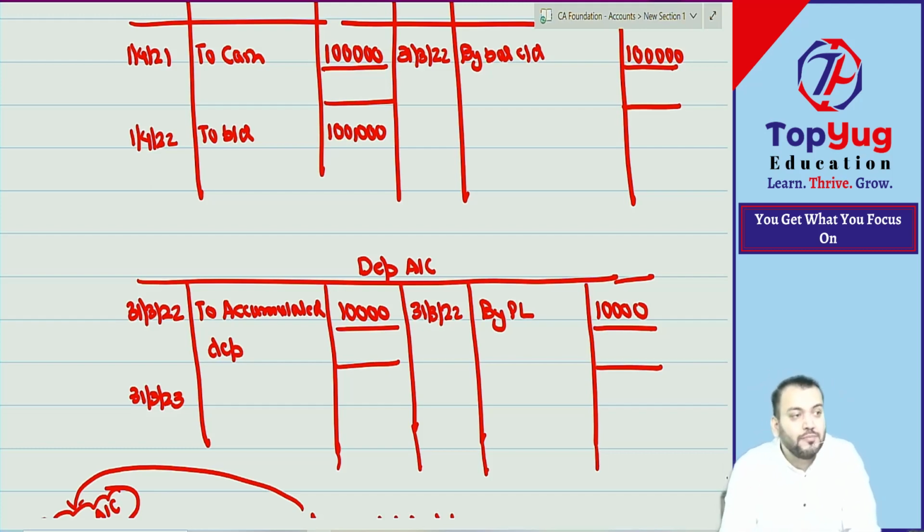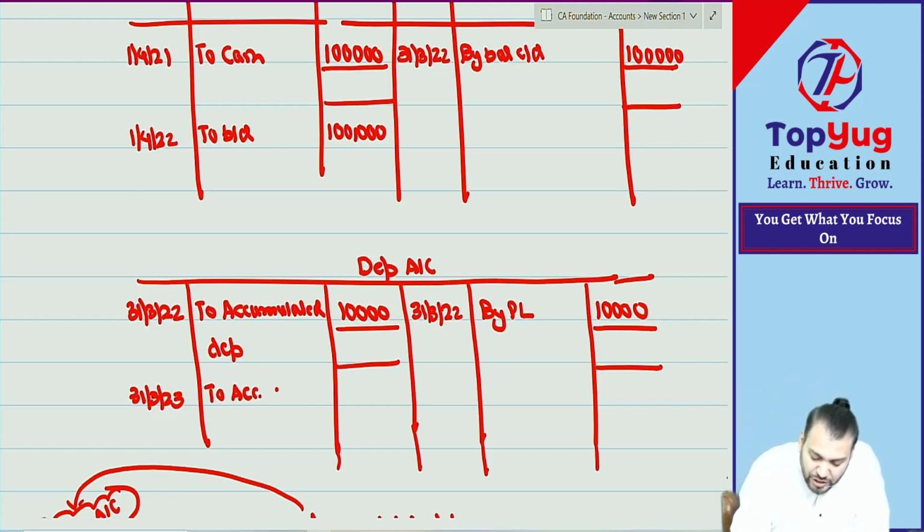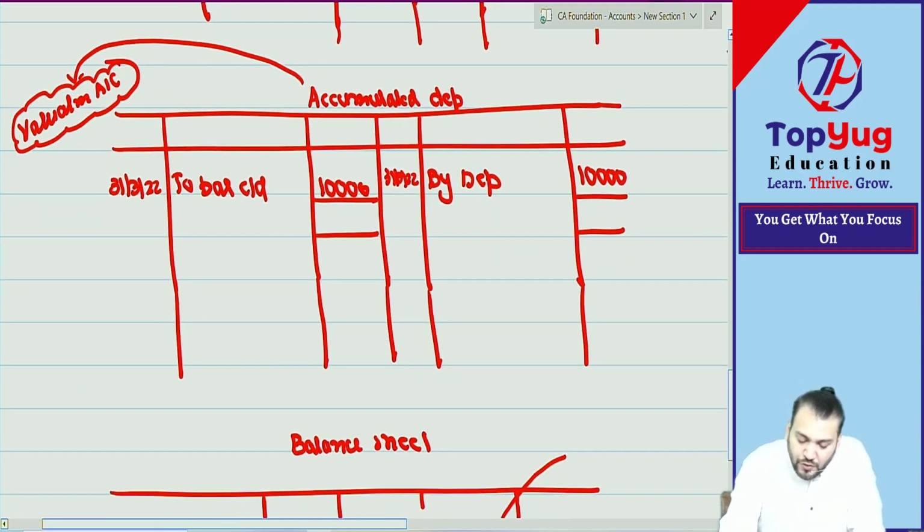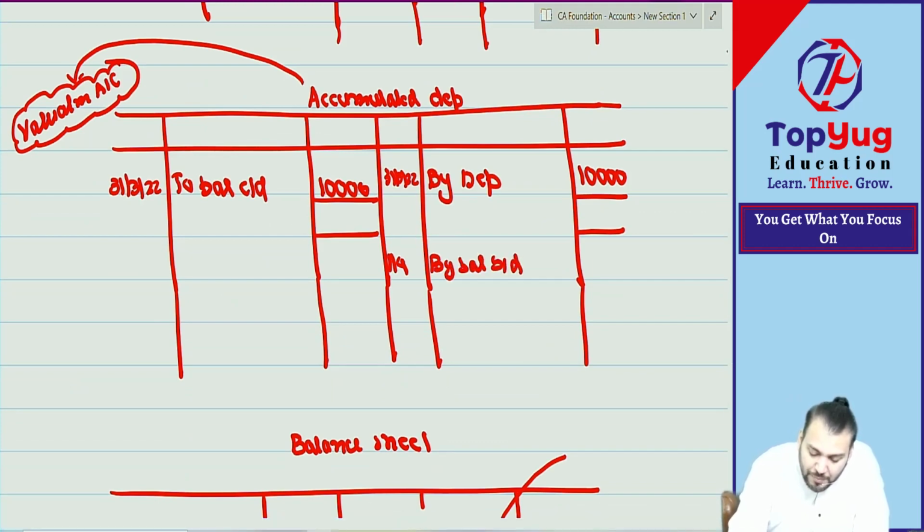Depreciation account debit. In this method, depreciation account debit to accumulated depreciation. We write down to accumulated depreciation, how much? 10,000. And we will go to the accumulated depreciation account. Correct. So first we bring down on 1/4 by balance brought down. Are you getting what I am saying? By balance brought down, it is 10,000.